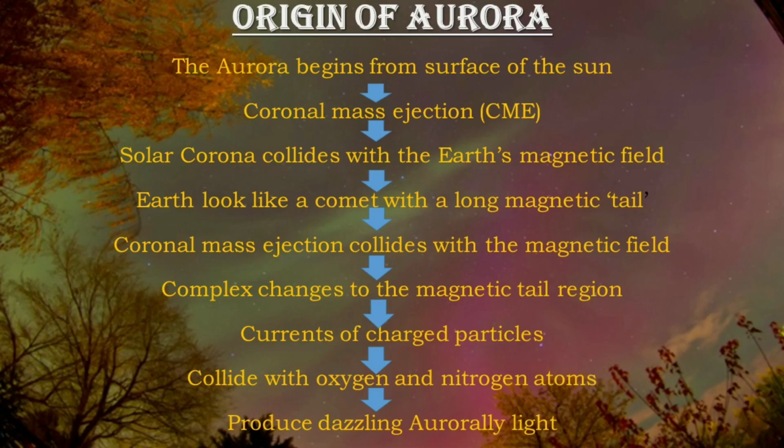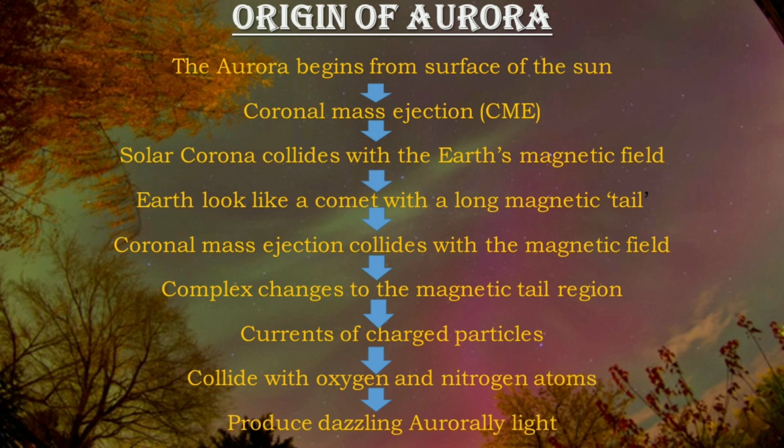Now let's see the origin of the aurora. The origin of the aurora begins on the surface of the sun when solar activity ejects a cloud of gases, which is also called a coronal mass ejection. If one of these reaches Earth, taking about 2 to 3 days, it collides with the Earth's magnetic field.